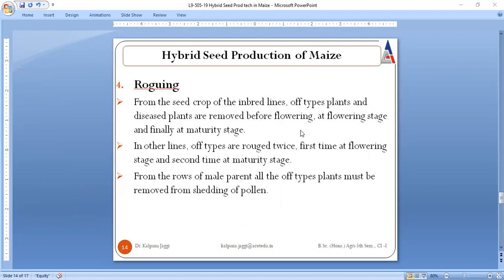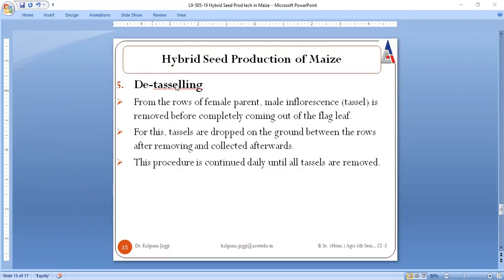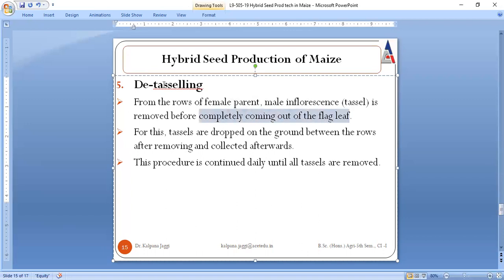The next is detasseling, that is, removal of the tassel. In maize, the tassel is actually the male inflorescence, and it is to be removed before completely coming out. Before the flag leaf comes out, this detasseling is to be done. Once the tassel is removed, it can be dropped onto the ground, and this procedure is continued daily till all the tassels are removed. We need to continue this process of detasseling.